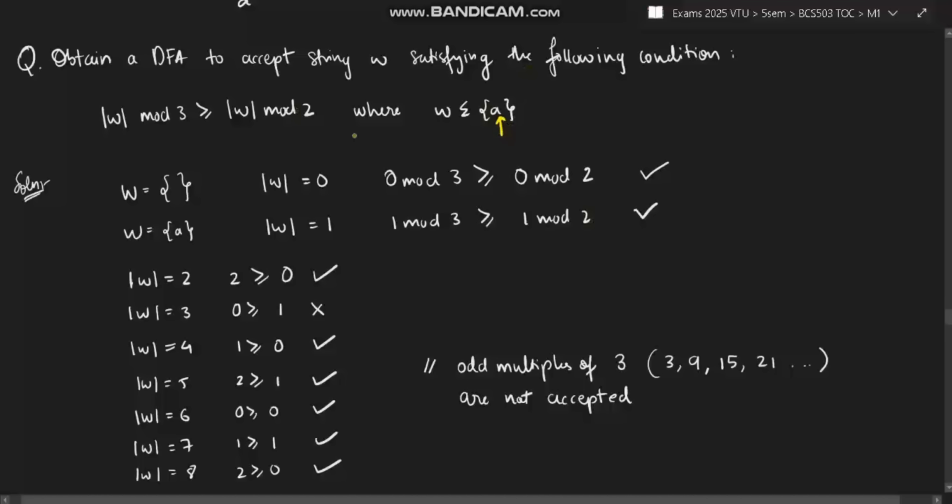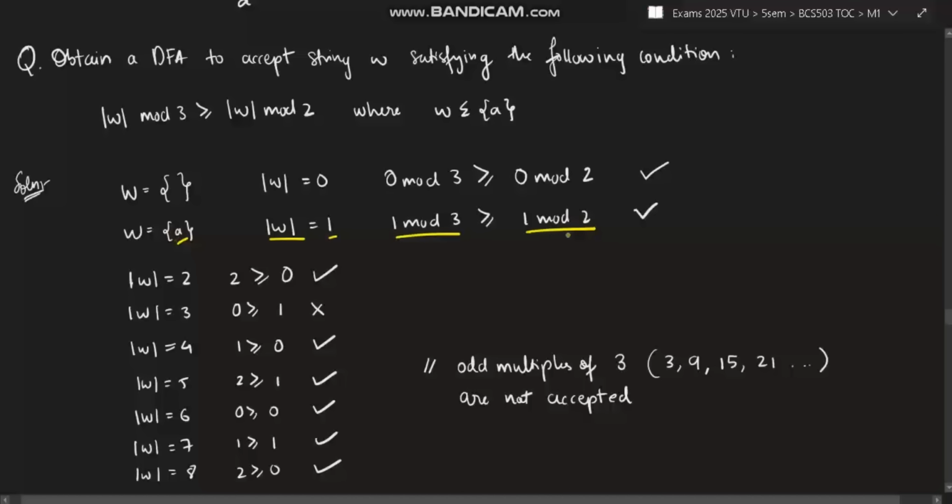Now see, if w is empty, the length of w will be 0, right? So 0 mod 3 will come here and 0 mod 2 will come here. Whether this is true or not: 0 mod 3 is 0, 0 mod 2 is 0, and 0 is greater than or equal to 0, so it is accepted. Means the empty string is accepted, with 0 a's. If it is a single a, that means the length of w will be 1.